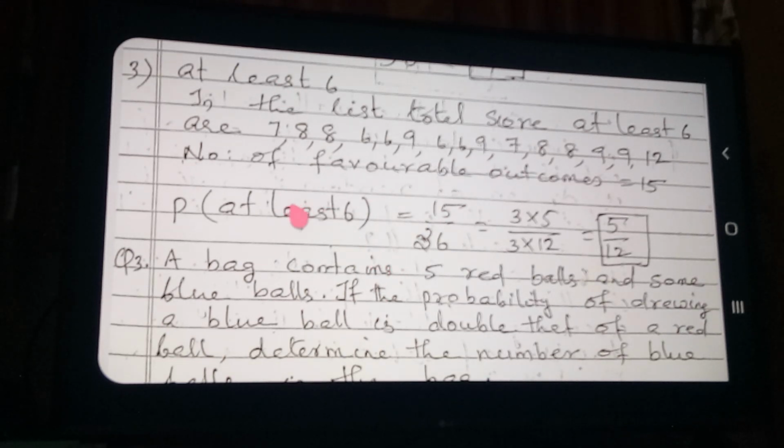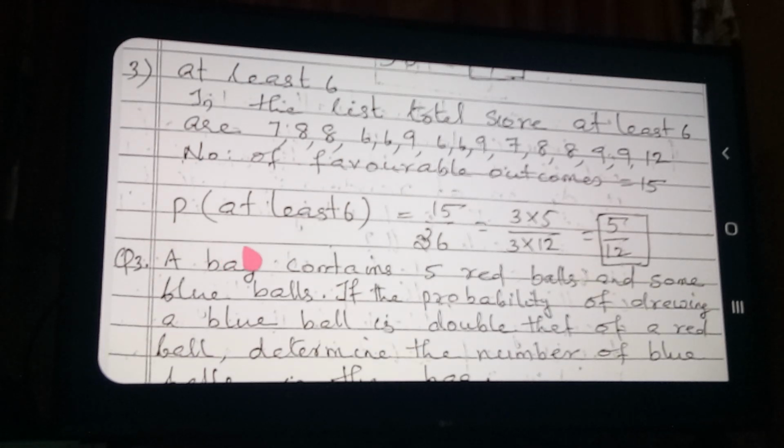So for the total score, how many places are at least 6? Wherever 6 or more than 6 is coming, you write all of that. In the table you observe, you can find out easily. How many places are coming with 6 or more? 15. So the number of favorable outcomes is equal to 15.